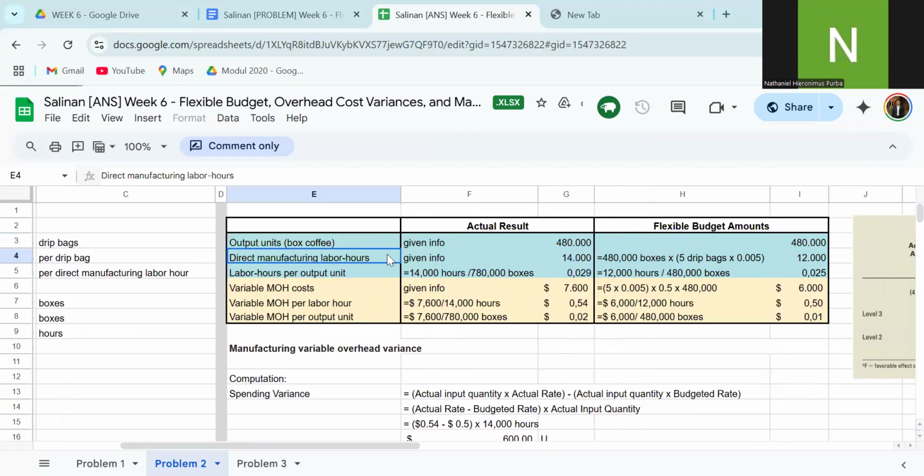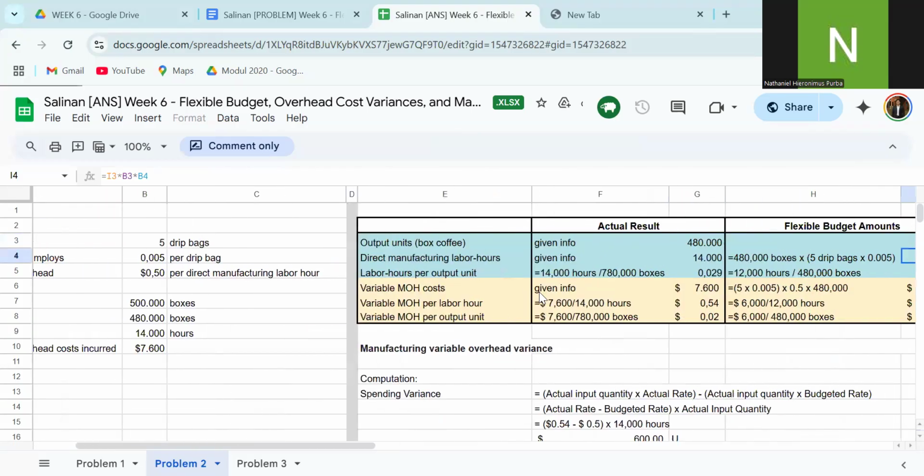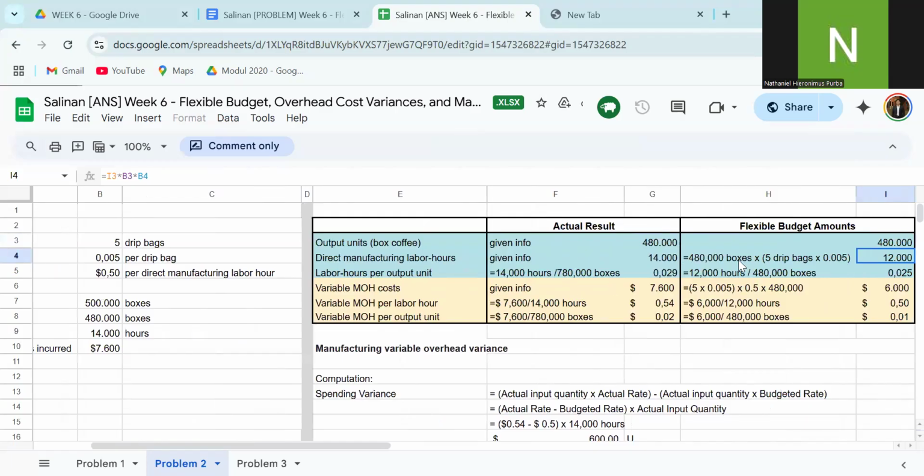Direct manufacturing labor hours are 14,000, but the flexible budget amount is the units produced times 5 drip bags times 0.005. Why should we multiply by 5?